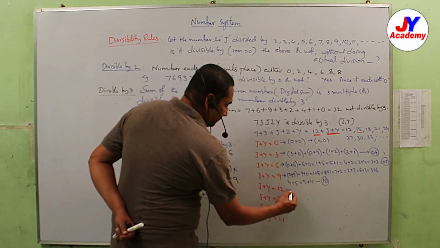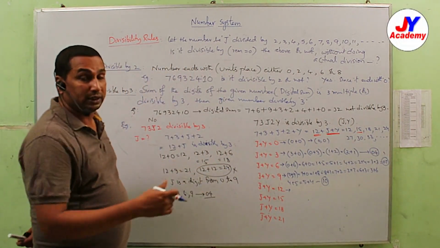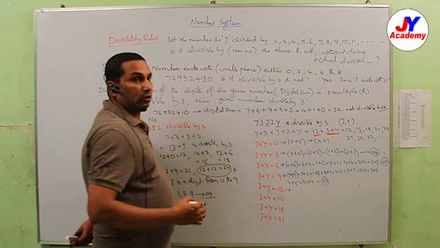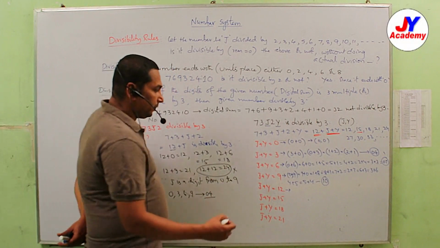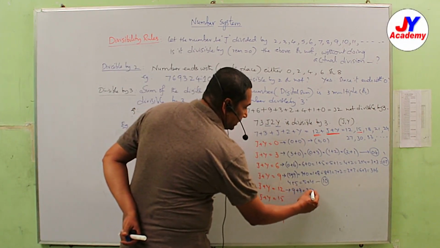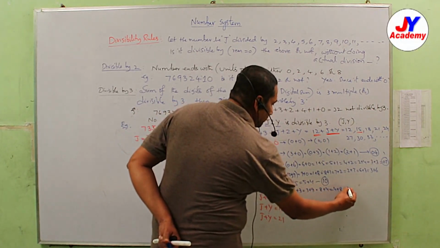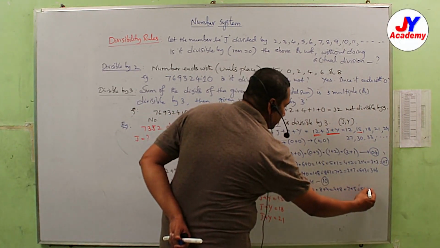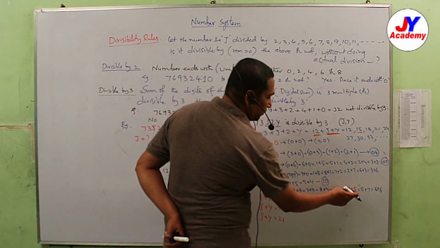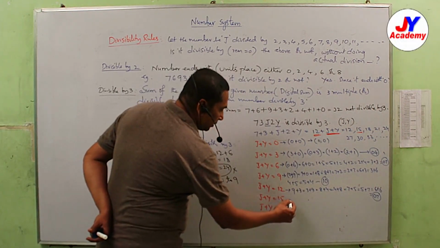Now come to here. If you take 0, 0 plus 12, but 12 is a 2-digit number, but what we require is only digits from 0 to 9, because that is a place. So if you take 9, that is 3, 3 plus 9. If you take 8, 4, 4 plus 8. If you take 7, 5, 5 plus 7. If you take 6, again 6. So 1, 2, 3, 4, 5, 6, 7. So here how many possibilities? 7. Now come to here.